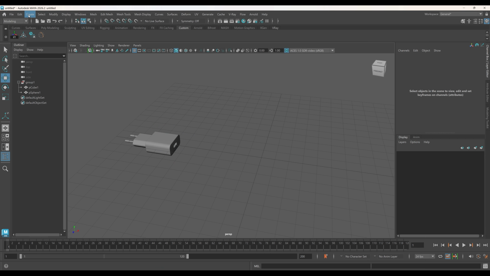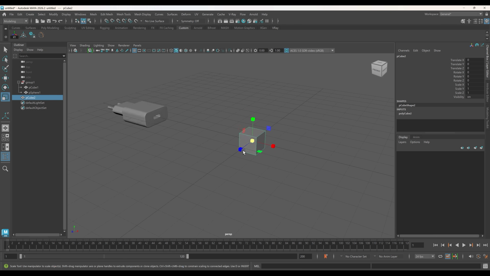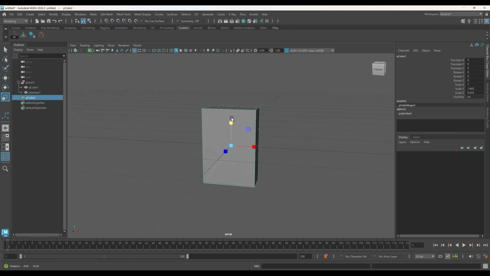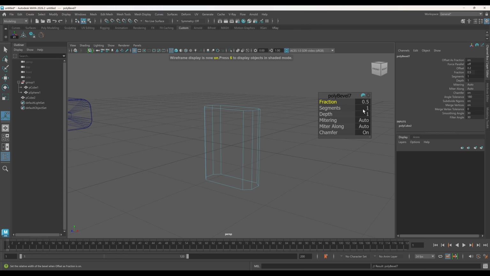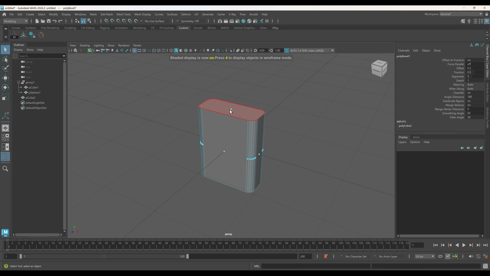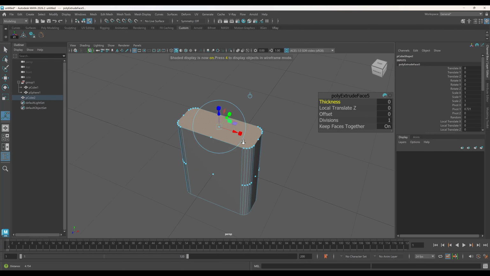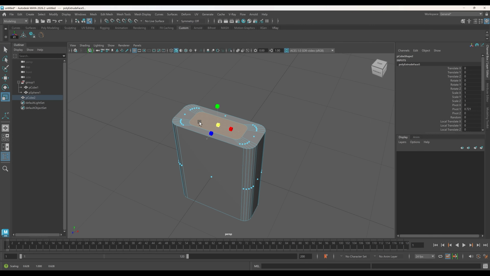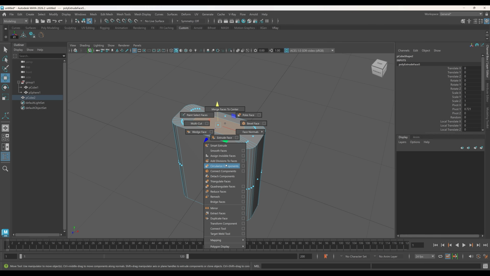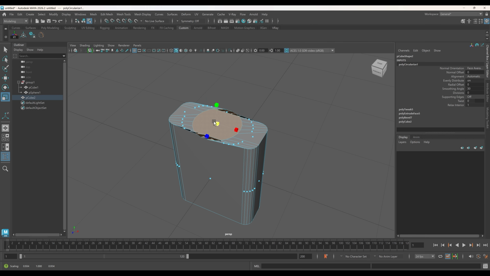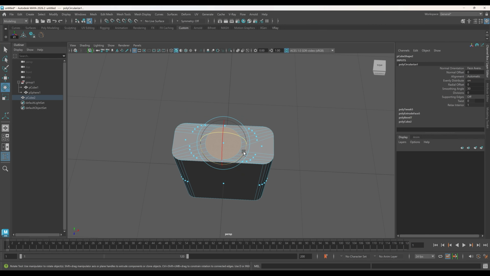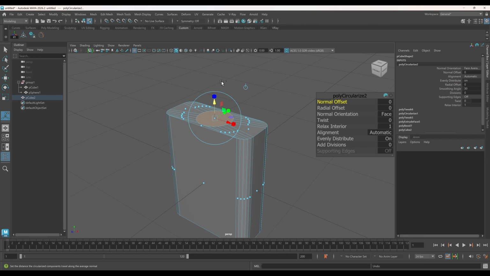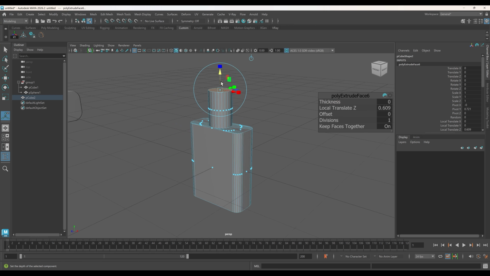Next, let's create a simple charging connector. Create a cube and apply an appropriate bevel. Select the top face, extrude it, and apply Circularize to make it round. Extrude once more to finish the shape.